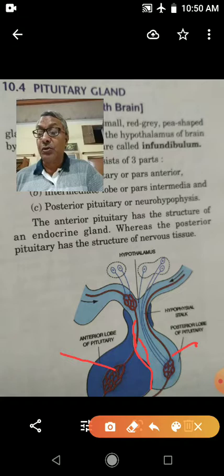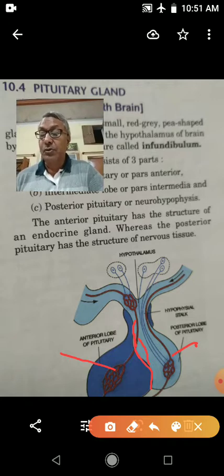Hyposecretion of growth hormone during childhood produces dwarfs, and when there is hypersecretion of growth hormone, there are two diseases, gigantism and acromegaly.